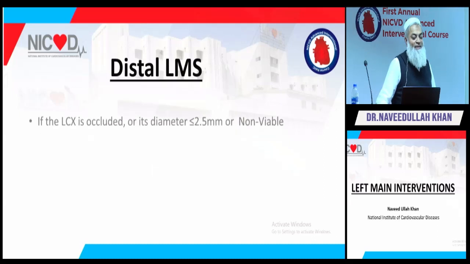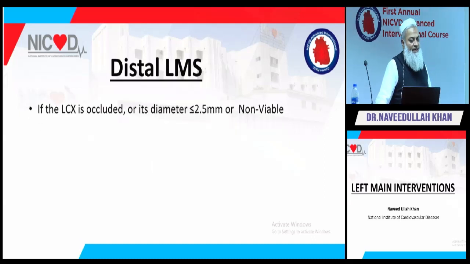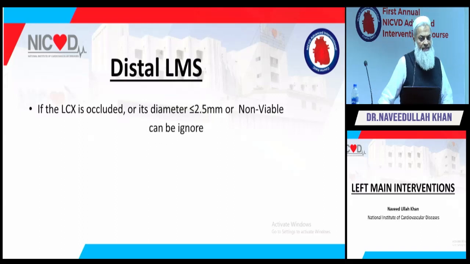So distal left main. Distal left main is again something Dr. Syal has already discussed. I'll be touching on it and I'll try to be quick. If the circumflex is occluded and less than 2.5 millimeter in size or non-viable, you can leave it. It can be ignored. In a non-viable circ or a less than 2.5 millimeter size, it can be ignored.